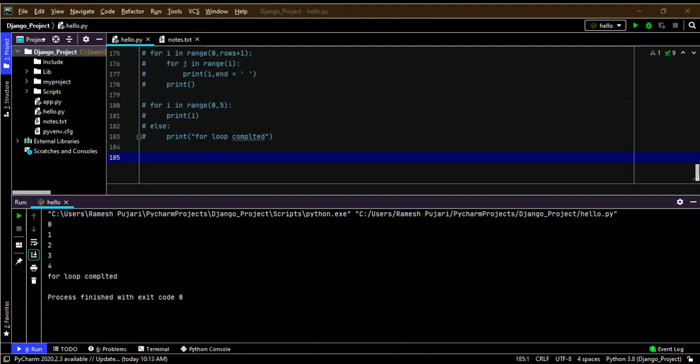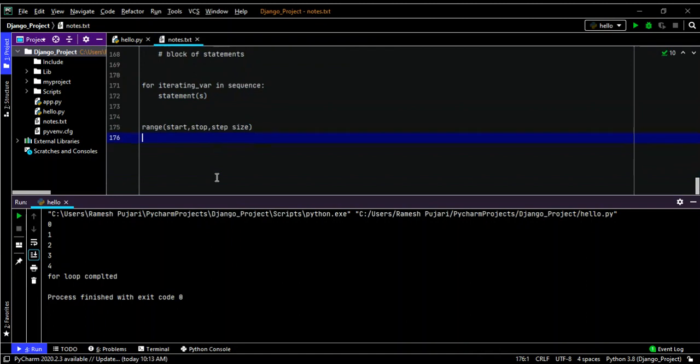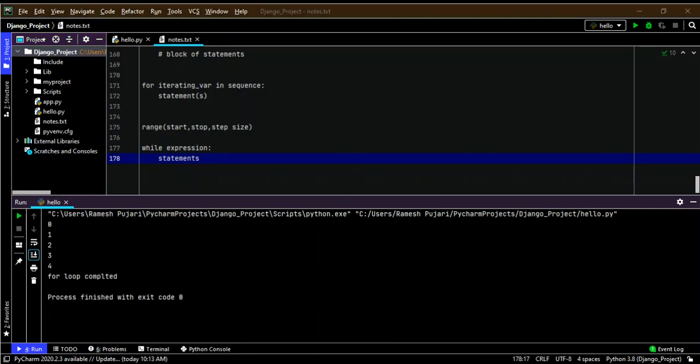So now I will give the syntax for the while loop. I will write it in the notes here. So this is the syntax for the while loop. while is the keyword here, then the expression, whatever condition we are checking, and the rest of the statements will be executed here. Now I will give an example.